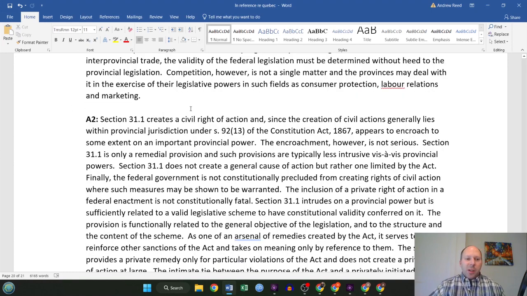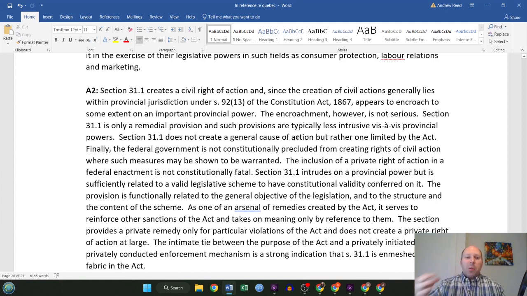Finally, a second analysis on the individual Section 31, which created a civil right of action, which basically means an action of what to do if a contract is breached. Since the creation of civil action lies within provincial jurisdiction under Section 92(13), which is the Civil Rights and Property of the Constitution Act, it appears to encroach to some extent on that important provincial power. However, the court found this encroachment to not be serious. Section 31.1 is only a remedial provision, and so those are considered less intrusive. It does not create a general cause of action, but it's a limited action.